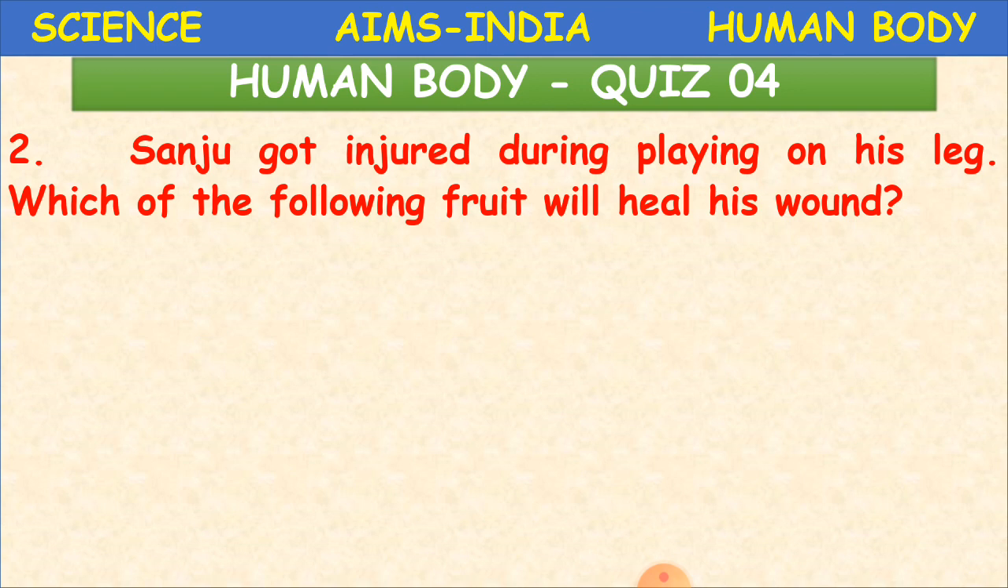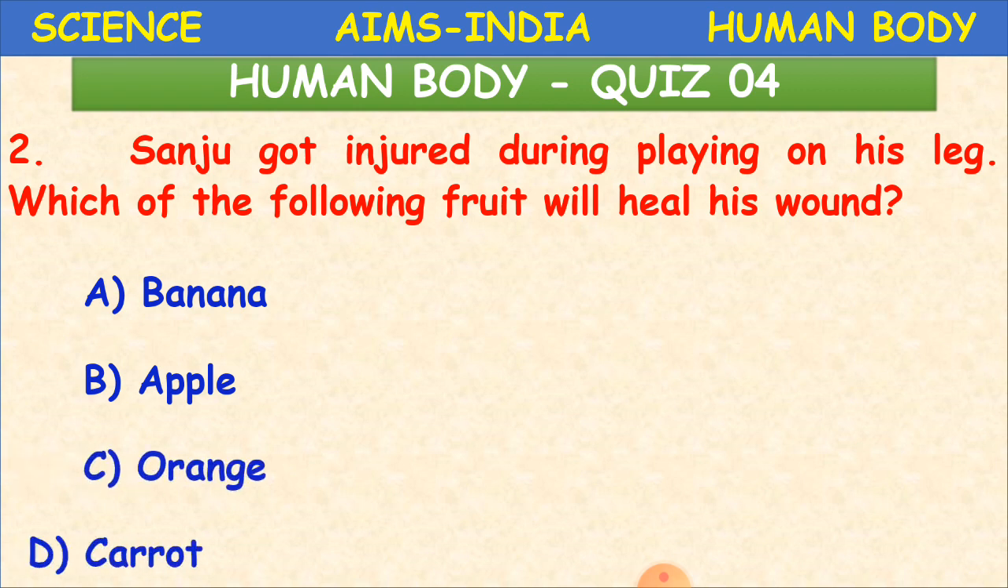Now to the second question. Sanju got injured while playing, on his leg. Which of the following fruits will heal his wound? A, banana; B, apple; C, orange; and D, carrot. Which fruit is going to heal his wound, in the sense of stopping the blood coming out of the body? It is orange. Clear, children? It is a citrus fruit.